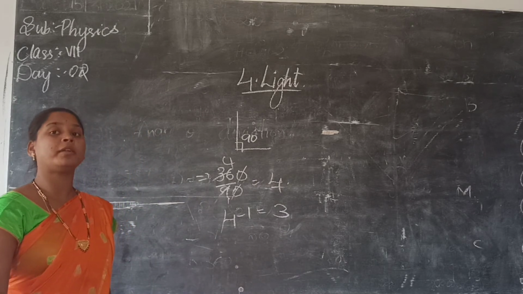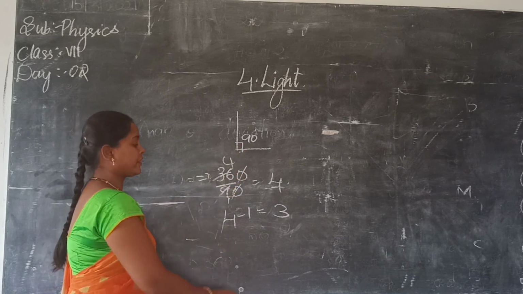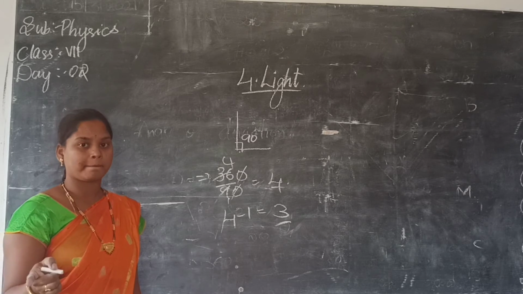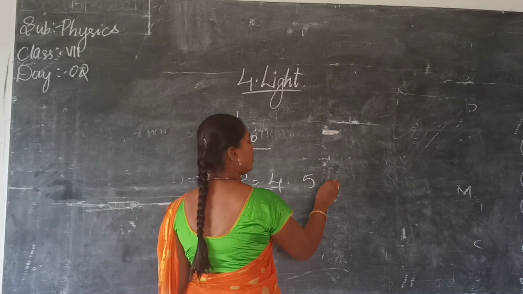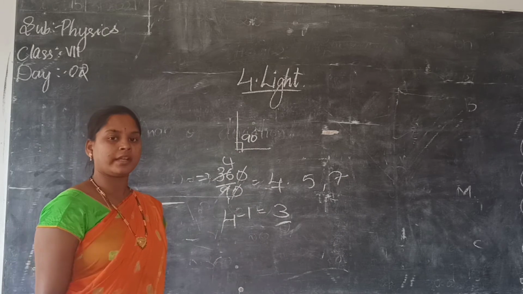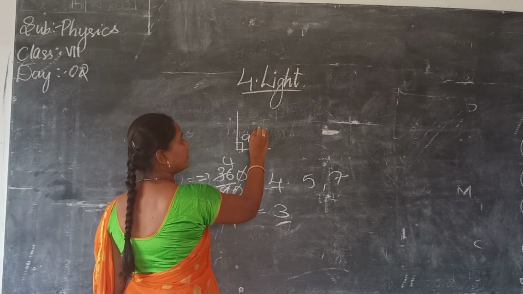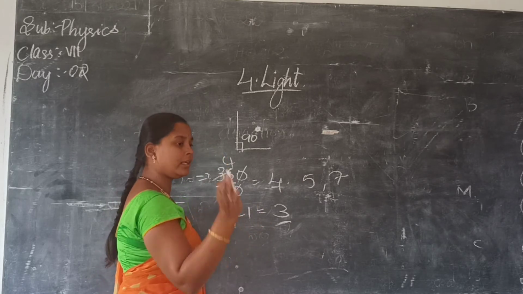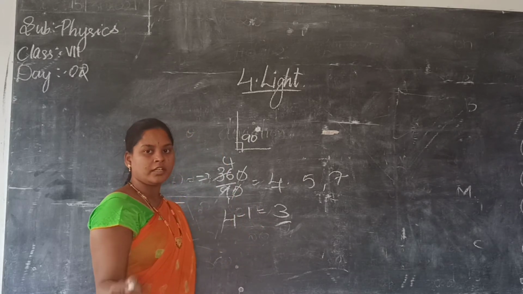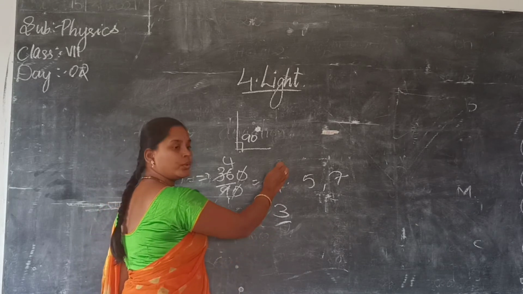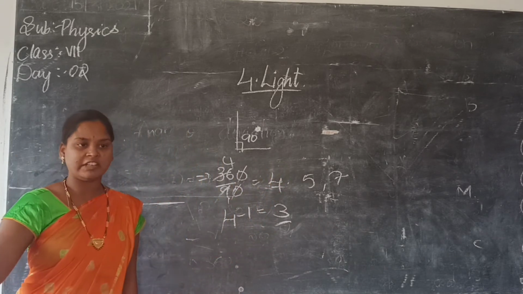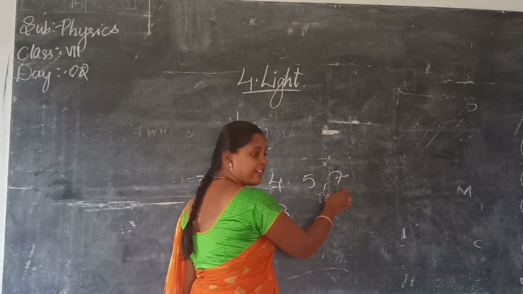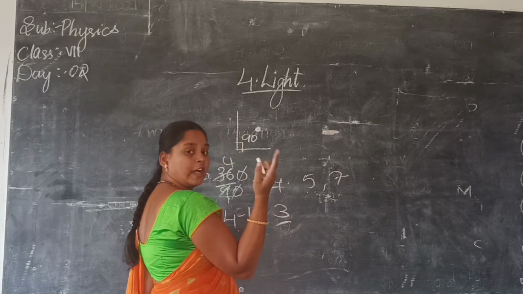So how many images are formed when the two mirrors are at 90 degrees? 3 images. If it is odd, odd means for example 5 or 7, plus 1. If the image is at the middle, you have to do minus 1. If the image is not at the middle, you do not do minus 1. First of all, if it is 4, 2, 6, if it is even, you simply have to do minus 1.